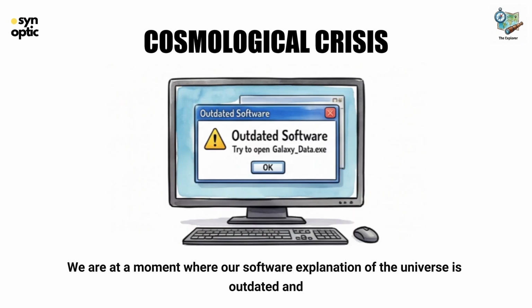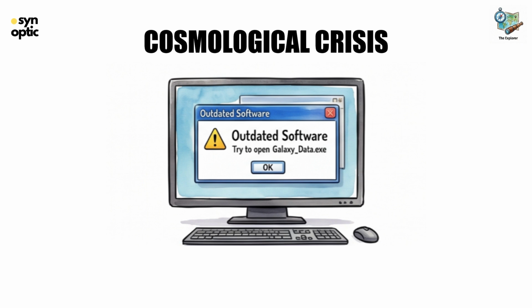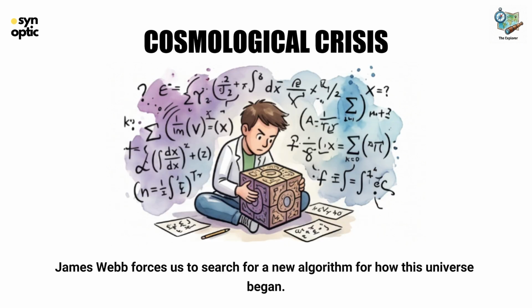We are at a moment where our software explanation of the universe is outdated and can no longer process new data. James Webb forces us to search for a new algorithm for how this universe began.